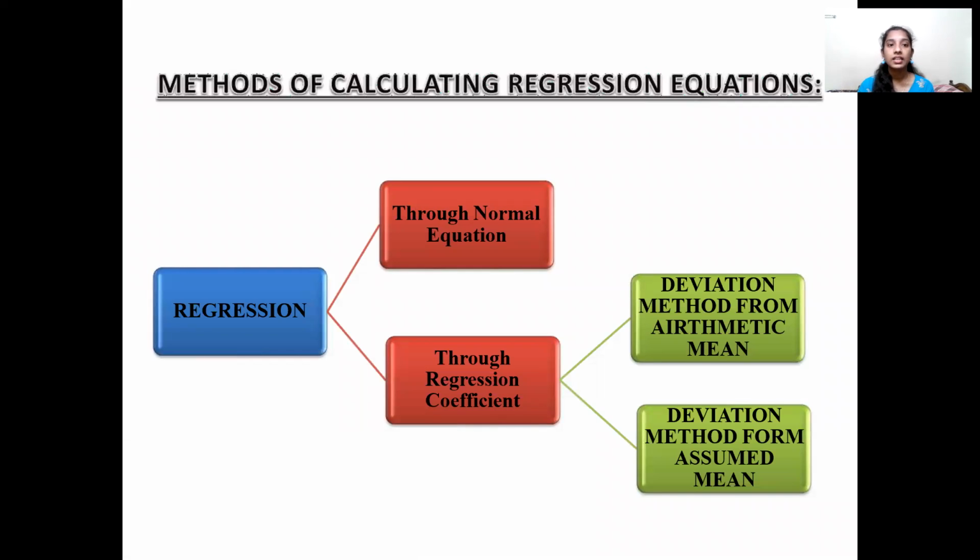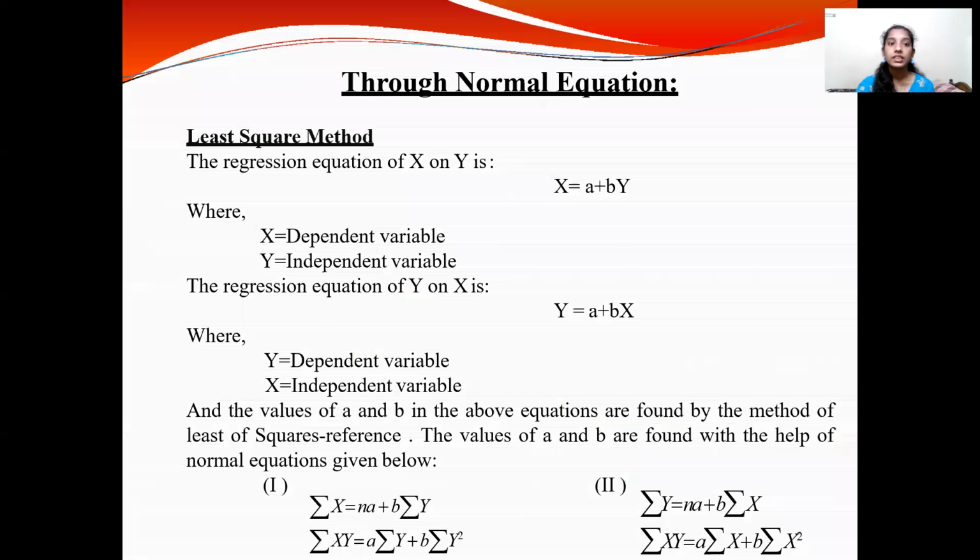Using these regression equations, we have two methods for calculating the regression equation. The first one is through normal equations and the second one through regression coefficients. This is again classified into two methods, that is the deviation method from arithmetic mean and the deviation method from assumed mean. Let's get into detail of these methods. First one is through normal equations.